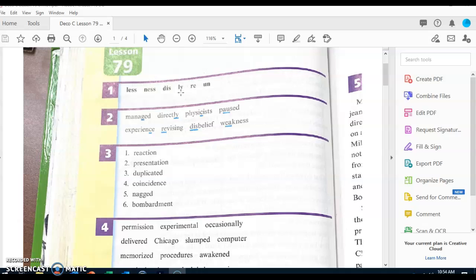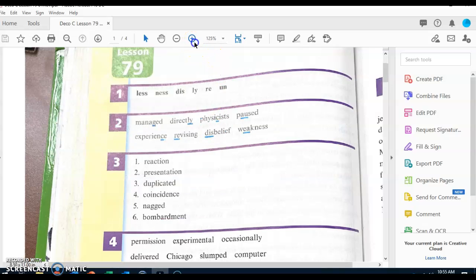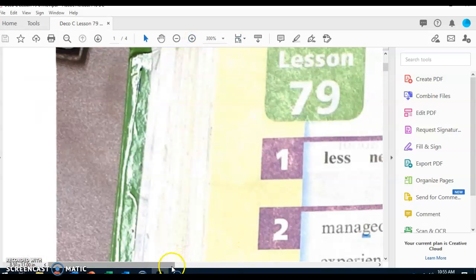Touch the letters L-Y. What's one meaning of ly? How something happened. Touch the letters R-E. What's one meaning of re? Again. Touch the letters U-N. What's one meaning of un? Not. Let's go ahead and continue with part number 2.